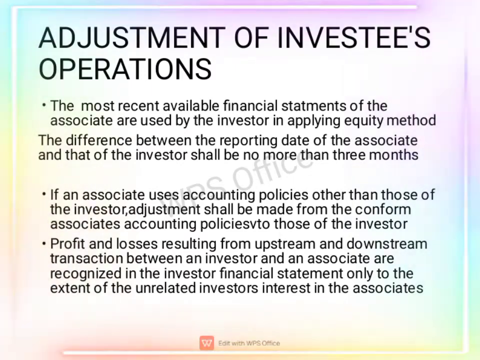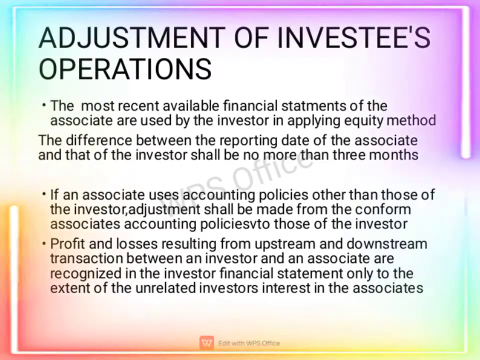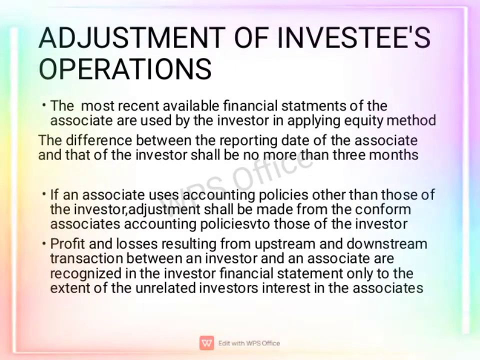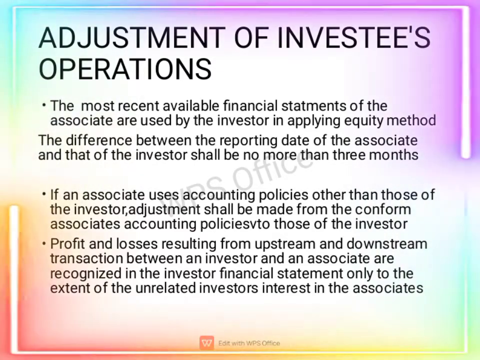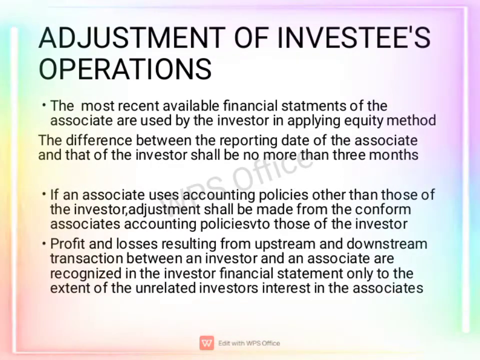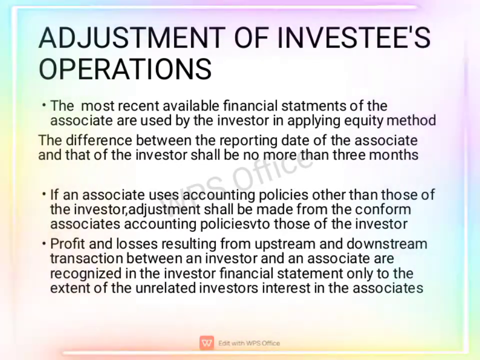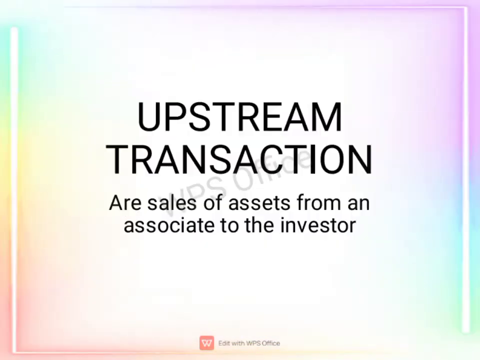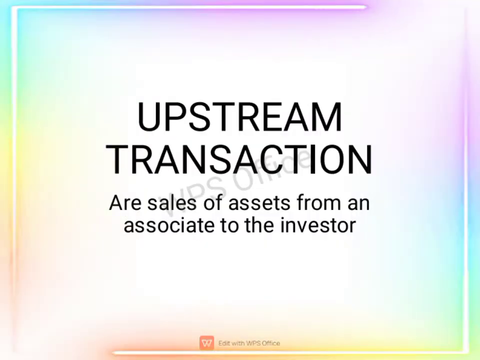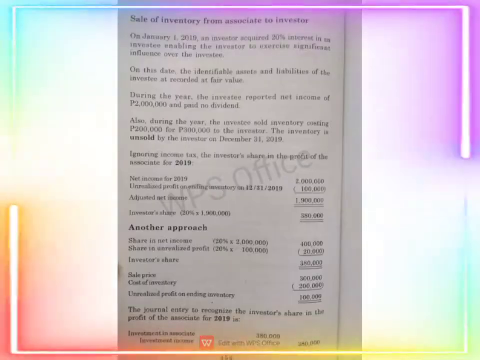Profits and losses resulting from upstream and downstream transactions between an investor and an associate are recognized in the investor's financial statements only to the extent of the unrelated investor's interest in the associate. Upstream transaction, sale of inventory from associate to investor.